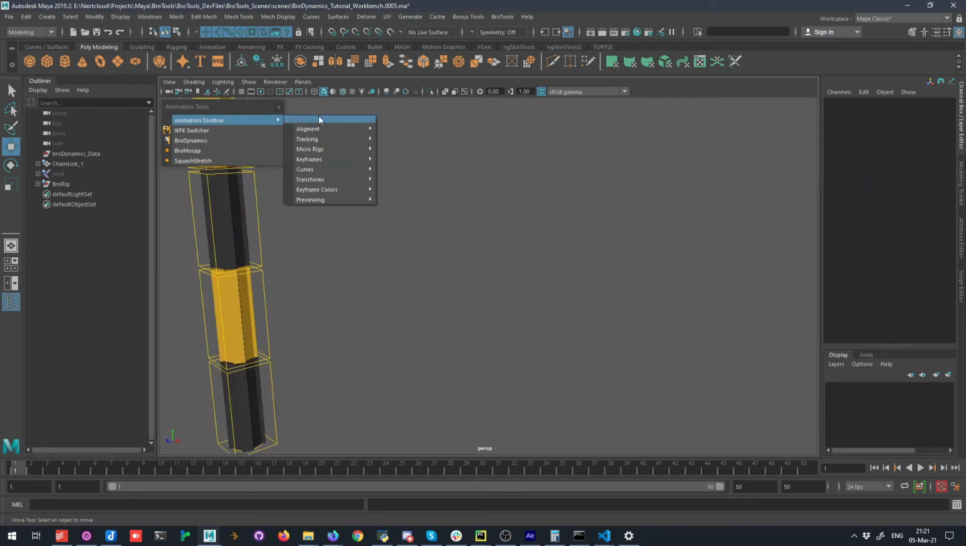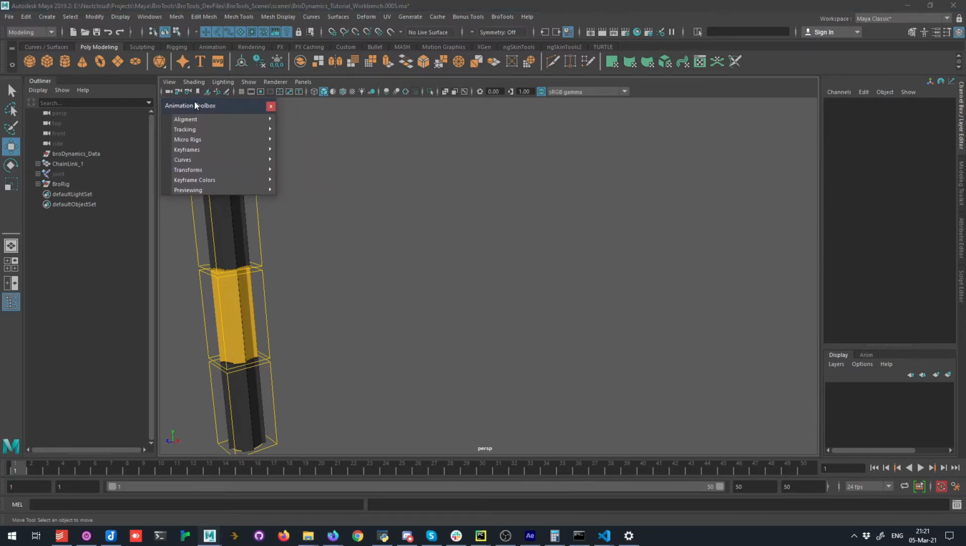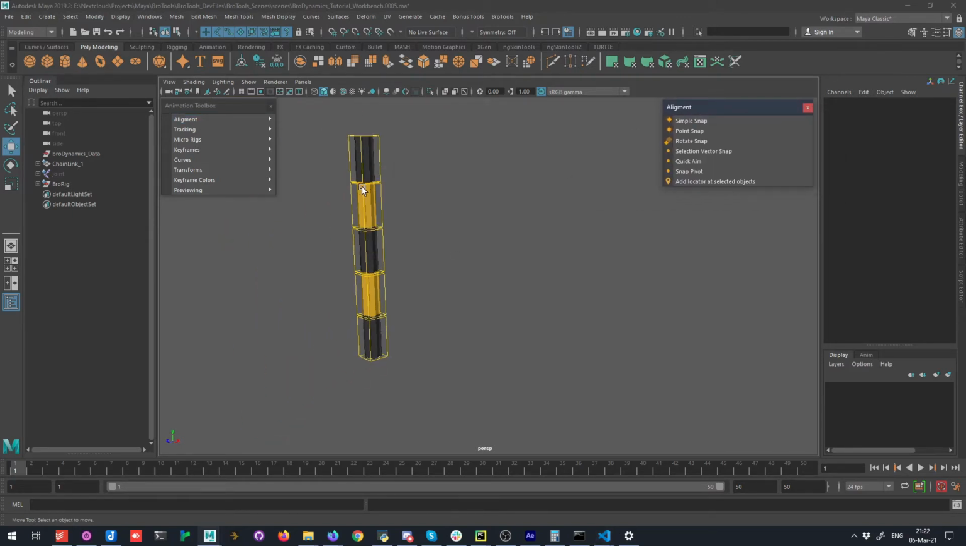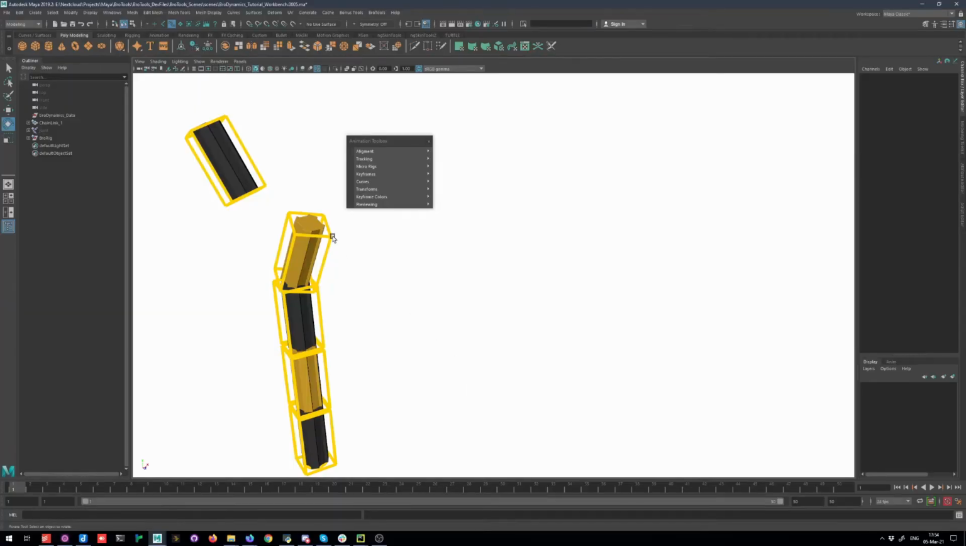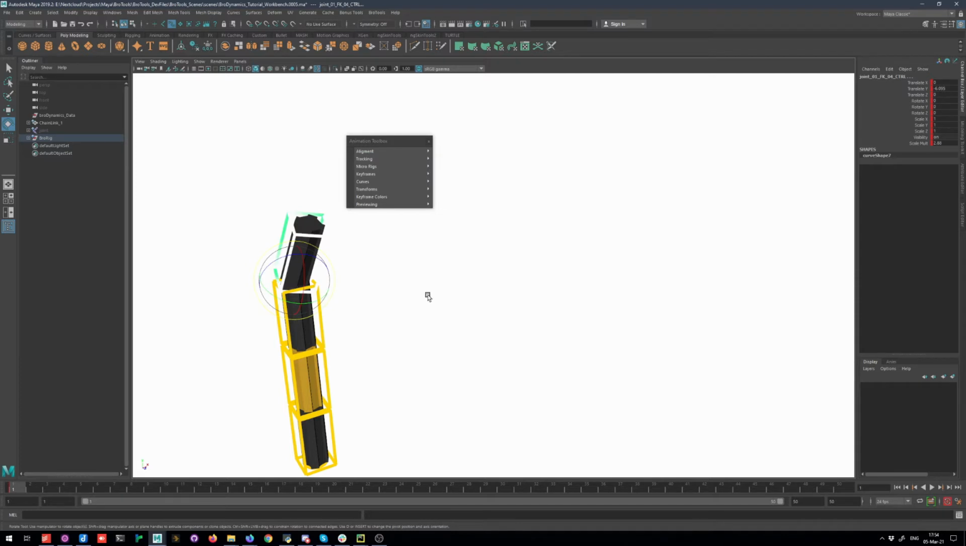Now let's take a look at the Animation Toolbox menu. The first section is called Alignment. It has tools that help align objects in world space. Simple Snap will match world space transform of two objects. Point Snap will only match positions, while Rotate Snap will only match rotation.